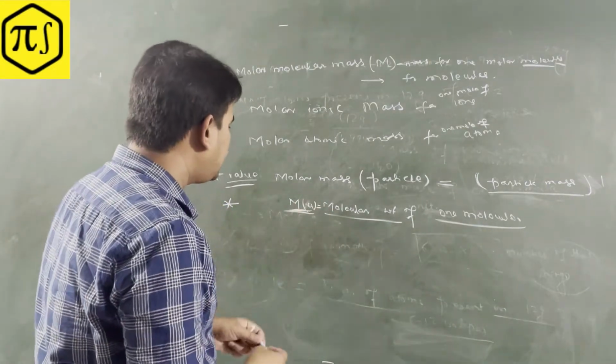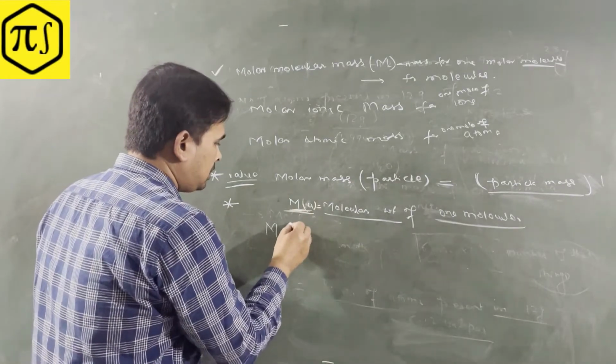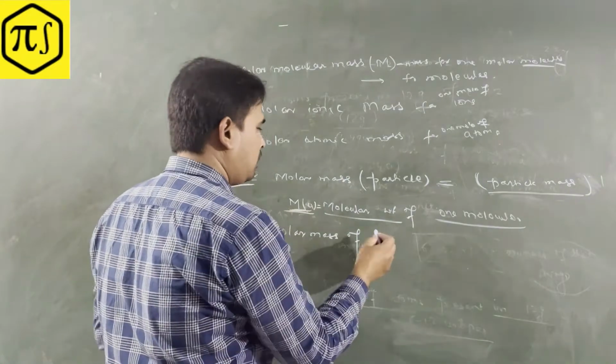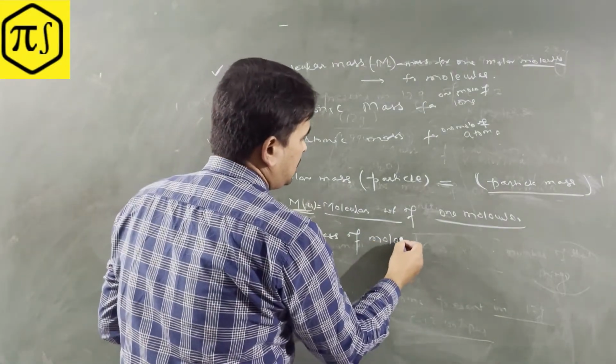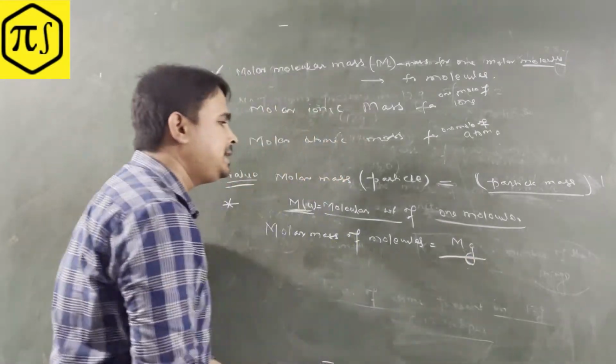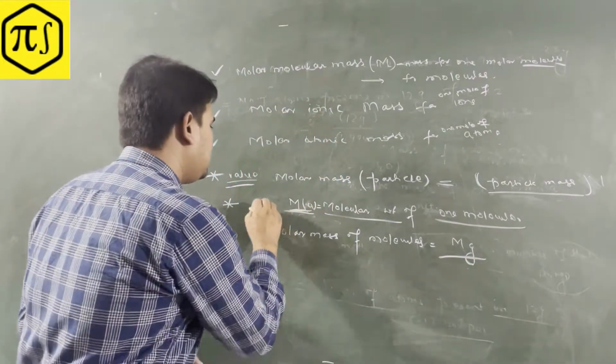Now let's prove that the molar mass of molecules will be M grams. So this is the one key point here.